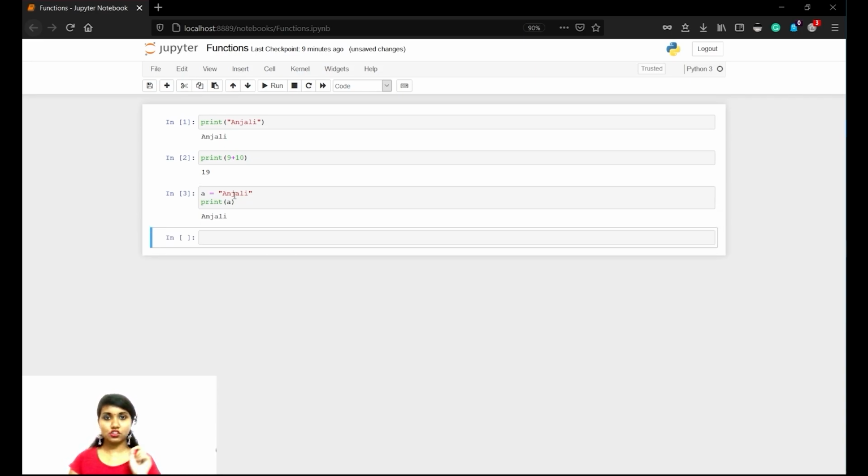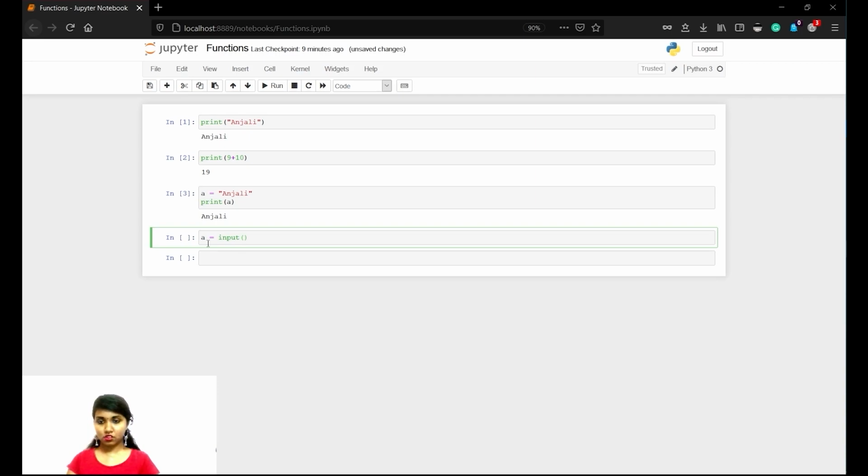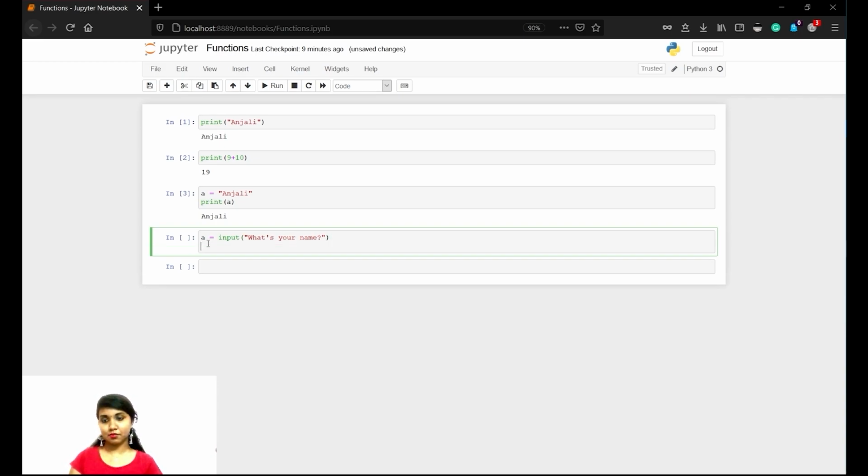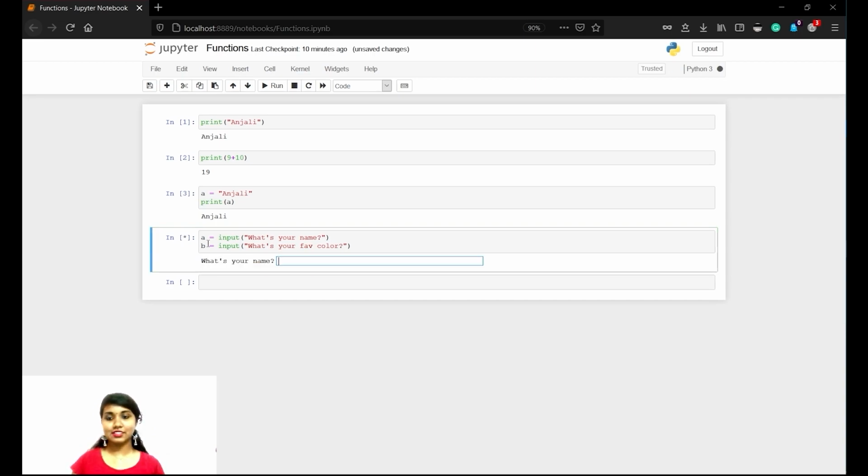Print is one such built-in function, and input is another. A is equal to input of what's your name. Okay, now let's add something else, like B is equals to input of what's your favorite color. Okay, what's your favorite color? So that's it. And now let's give enter.